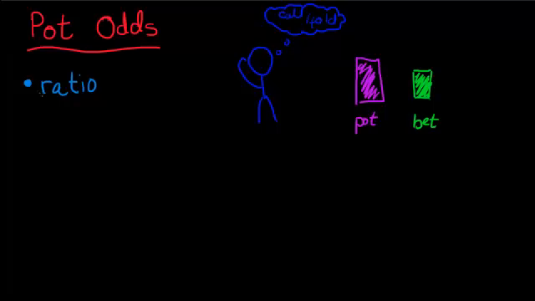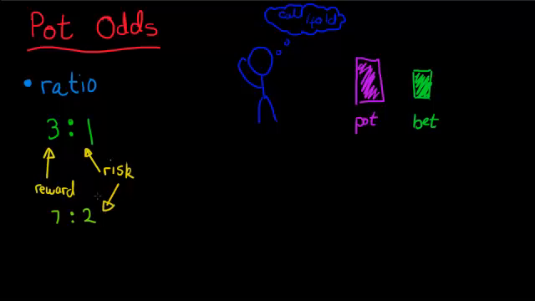And you often hear things like, let's say at the bookies, you might hear something like 3 to 1. What this is effectively saying is that for every 1 unit of risk, you have 3 units of reward. So, let's say you risk $1, you can win 3. You might have the same thing for, say, 7 to 2. For every 2 you risk, you can win 7. Okay, so that's basically what it means.